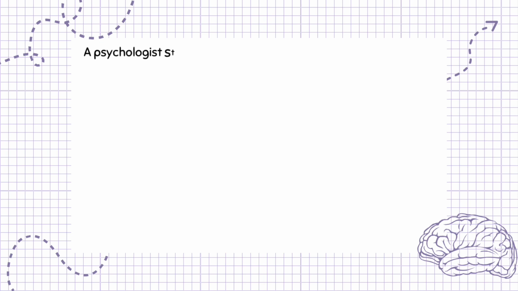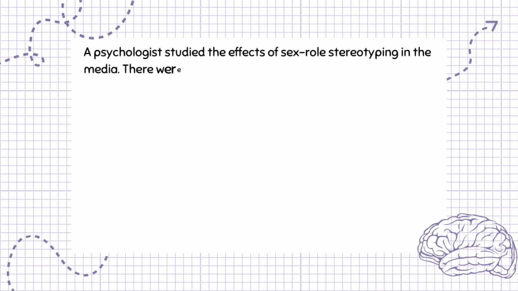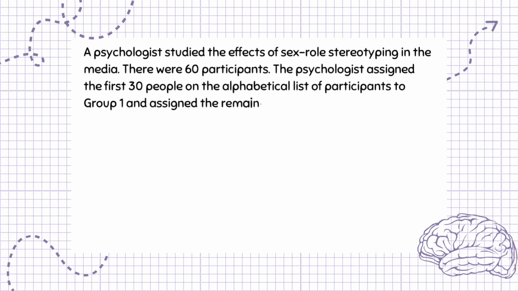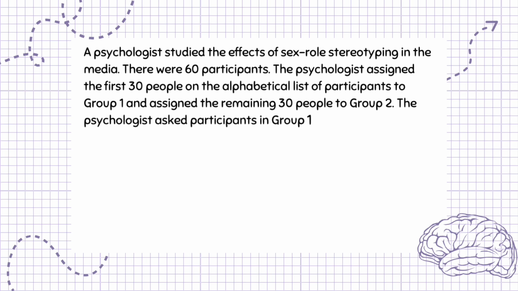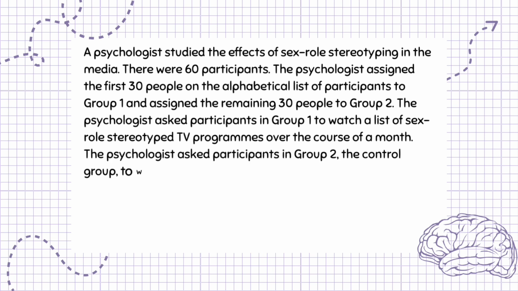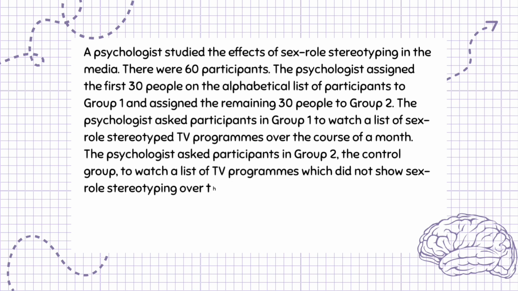A psychologist studied the effects of sex role stereotyping in the media. There were 60 participants. The psychologist assigned the first 30 people on the alphabetical list of participants to Group 1 and assigned the remaining 30 people to Group 2. The psychologist asked participants in Group 1 to watch a list of sex role stereotyped TV programs over the course of a month. The psychologist asked participants in Group 2, the control group, to watch a list of TV programs which did not show sex role stereotyping over the course of a month.